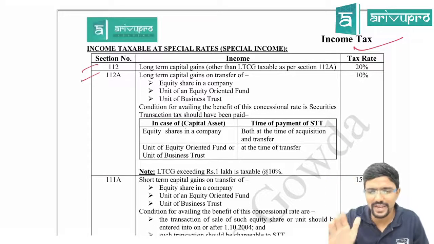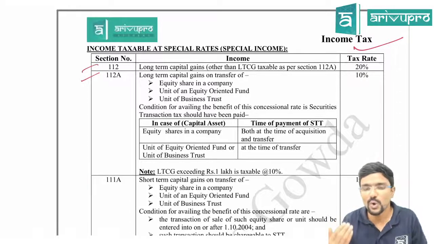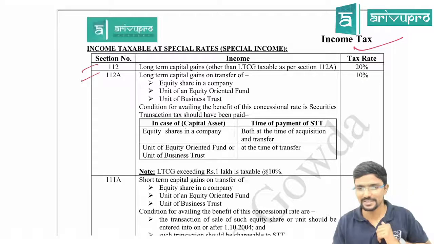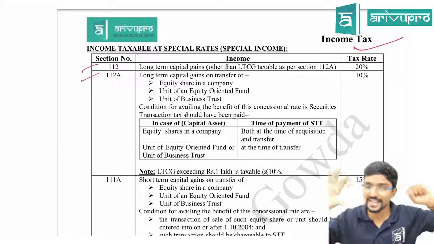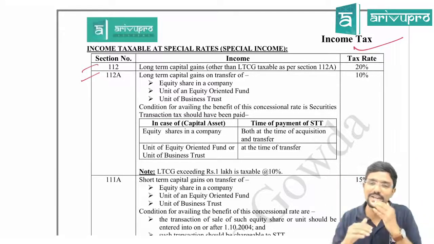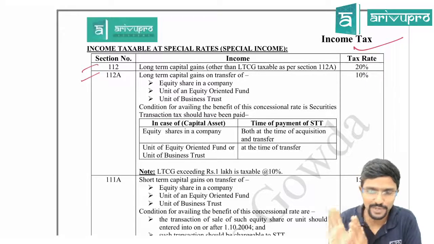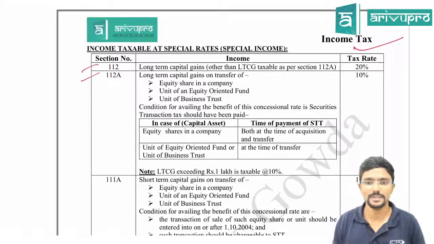Okay, in detail every point we will be covering in coming chapters. Agree? Because now if I start explaining long term capital gains, first I should explain what is capital gains. If I have to explain what is capital gains, then I have to tell what is capital asset, what is transfer, everything. So then it will take more time for me to finish this chapter. Okay, so in that particular point I would be explaining, no worries.